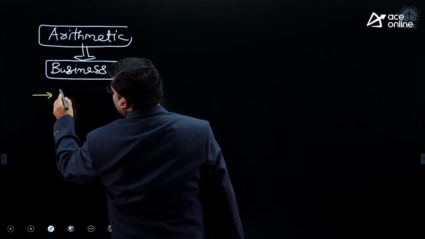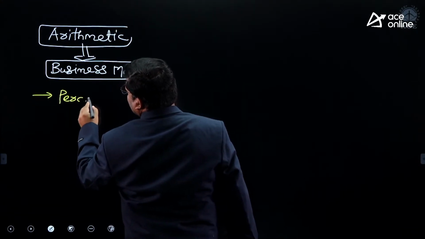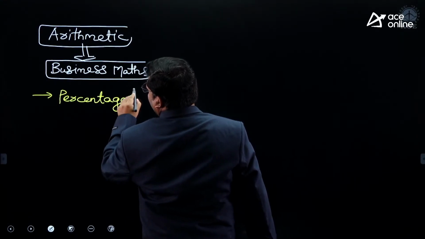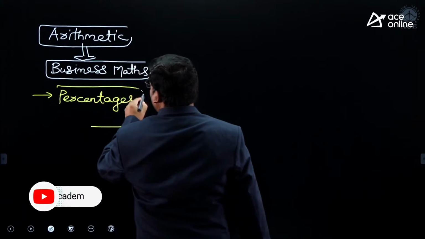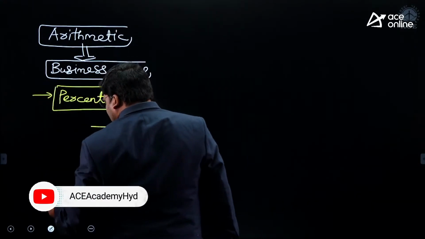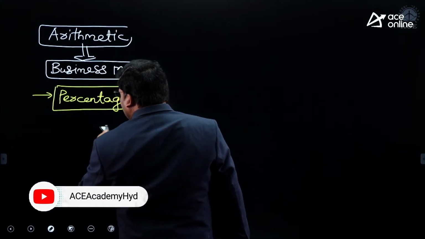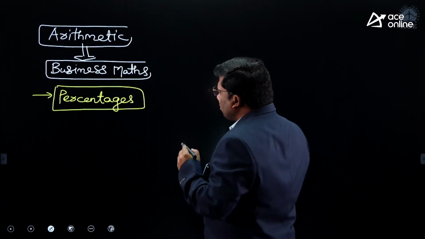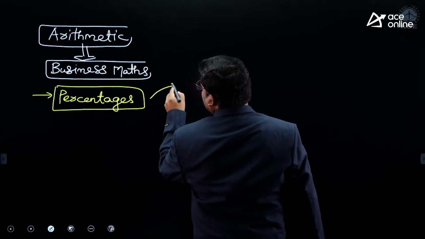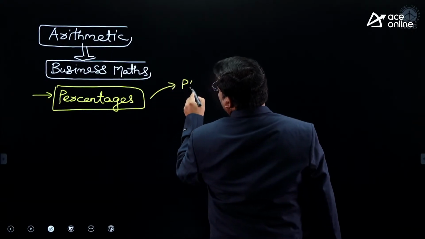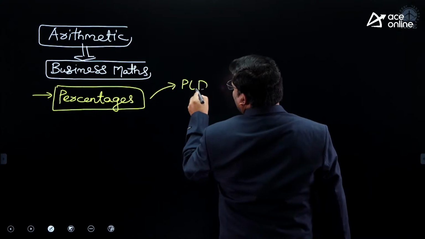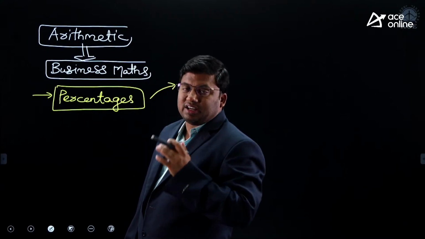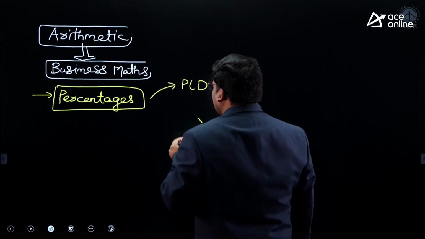One is percentages. Percentages is the backbone of arithmetic. Only when you understand percentages and its varieties can you solve further. Once you are comfortable with percentages, you can attempt profit, loss and discount. Every problem that comes under profit, loss and discount is an extension of percentages.